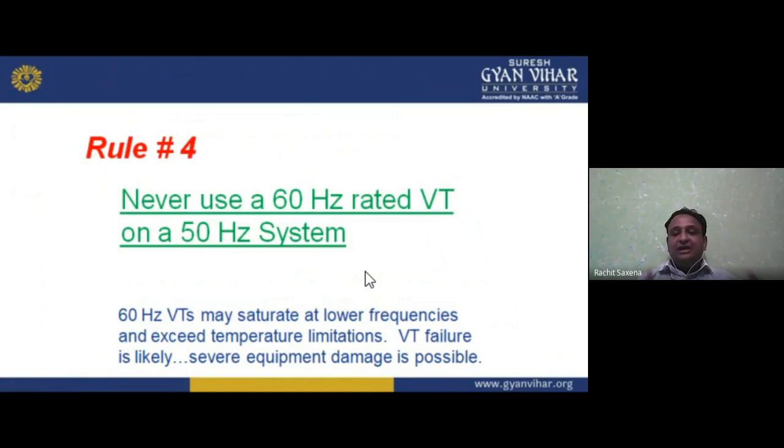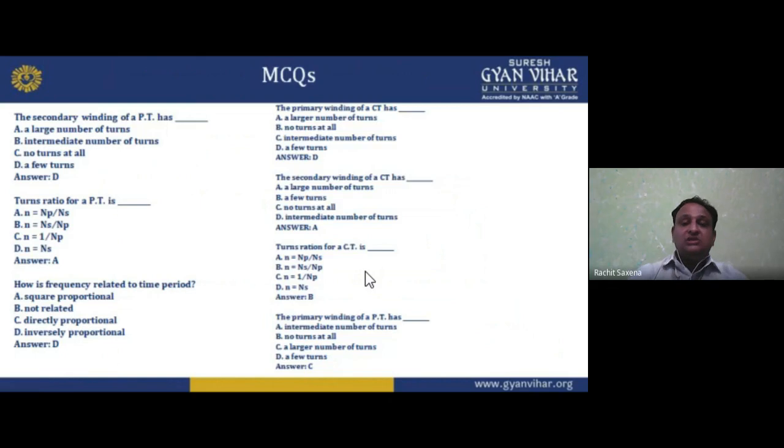So VT and CT: VT is always known as the potential transformer. So these are the differences. We also have the ratios for the protection, measurement and control of the power system. All of these are instrument transformers. One is the current transformer, and the second is the potential transformer. In this lecture we have studied the potential transformer, so now some multiple choice questions related to our topic.